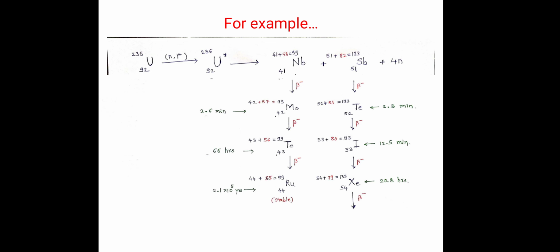So as the number of neutrons decreases, there is an increase in stability, and they are isobaric. When we consider niobium and ruthenium, they are isobaric because they have mass number 99 and 99.